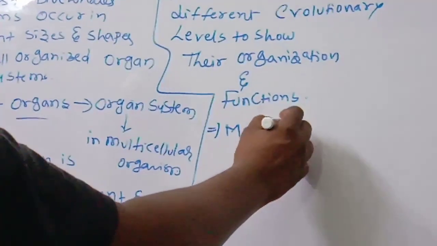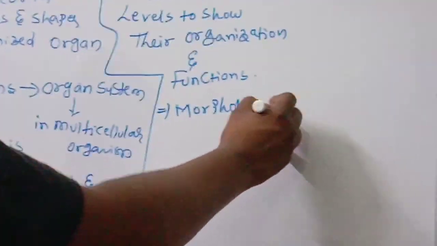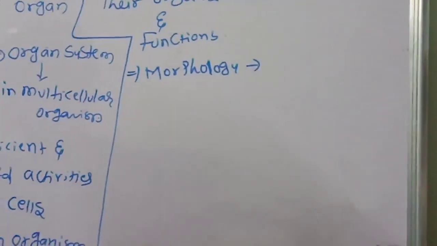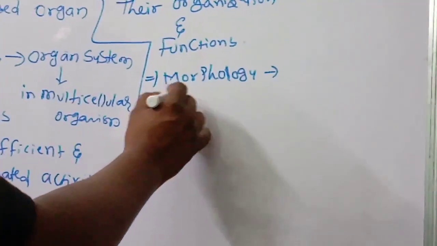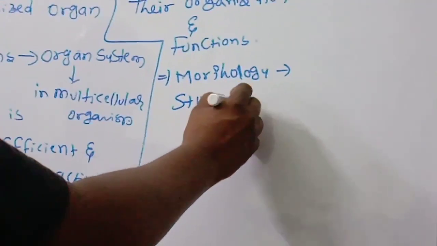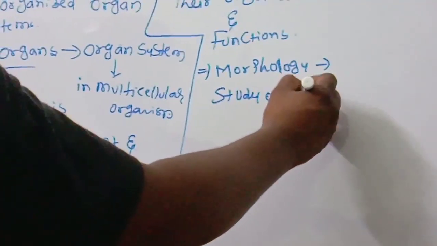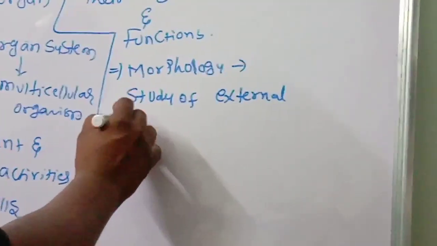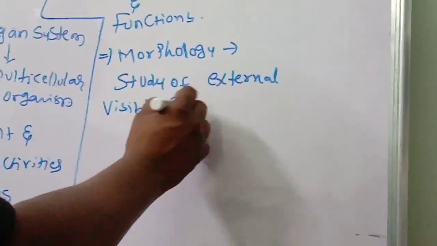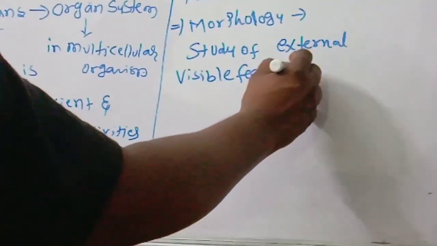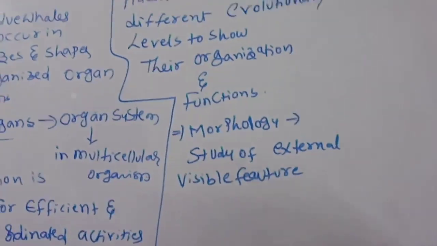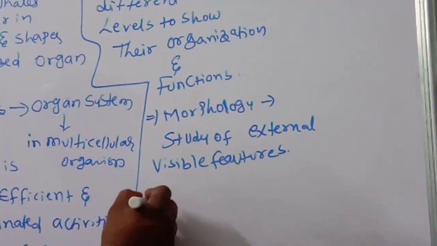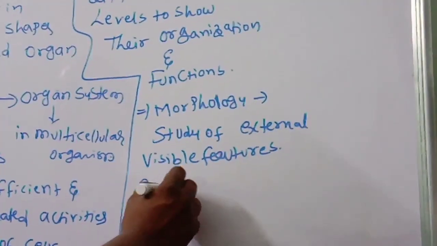Morphology refers to the study of form or external visible features. Okay children, and the anatomy. What is anatomy?